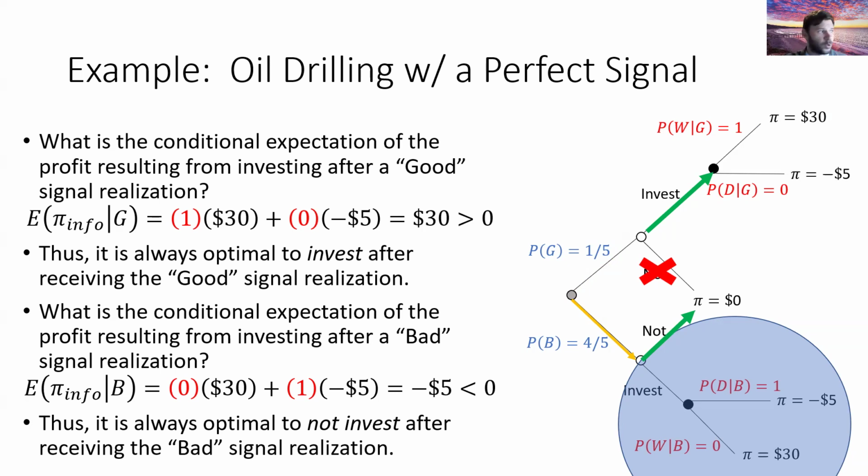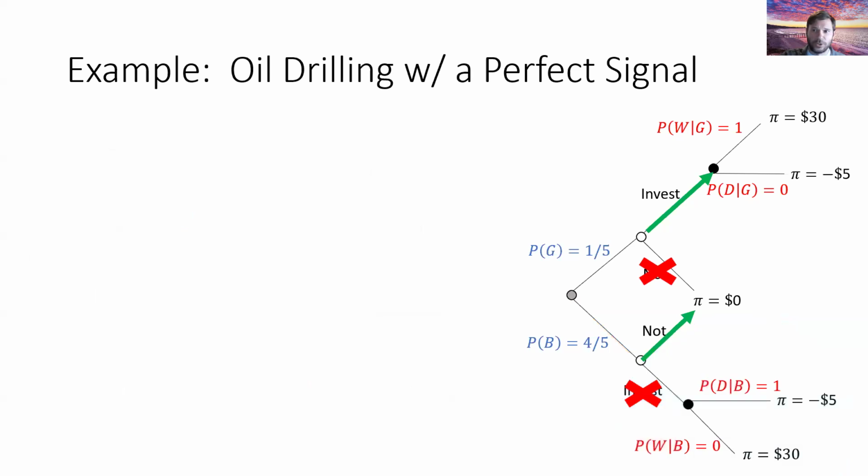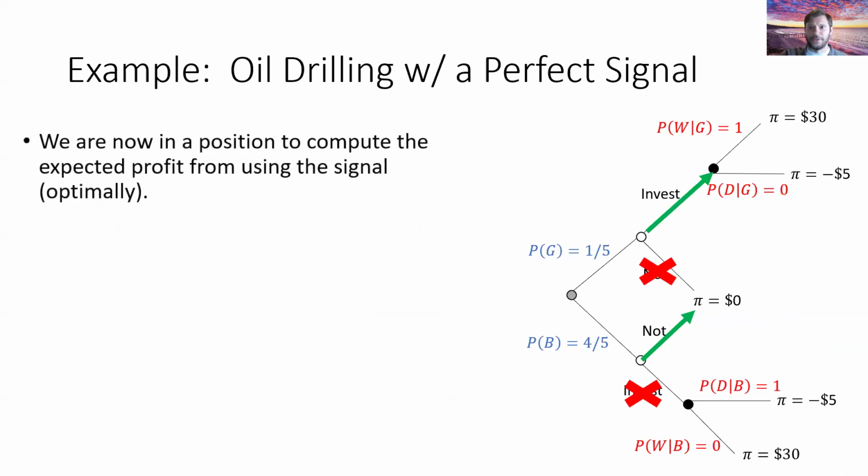Okay, if that bottom green arrow went down the invest track there, then there would be no value to the information. We'd be investing after a good signal, we'd be investing after a bad signal, and that's what we were doing anyway with no information. Okay, so we can start now to reduce some elements of this tree. And this will help us to think about computing the expected profit from using the signal.